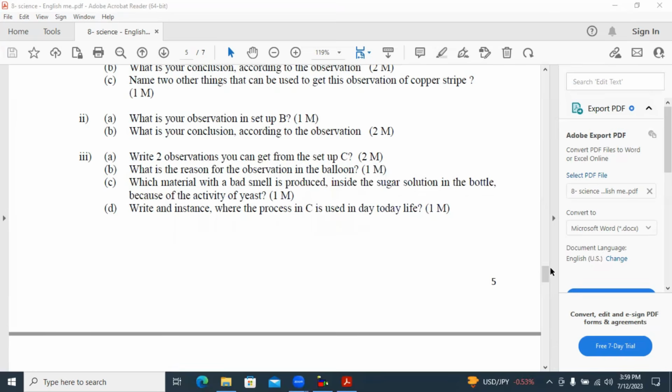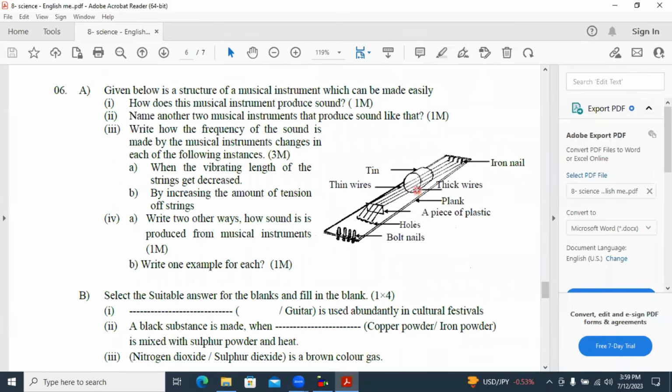We will move to question number 6. Given below is a structure of a musical instrument which can be made easily. How does this musical instrument produce sound? You can see there are strings. So the sound is produced by vibrating strings.